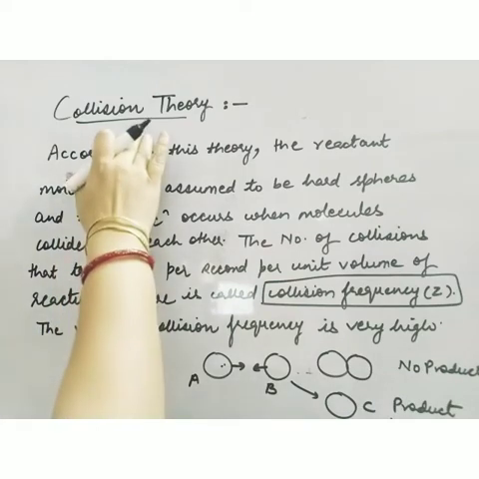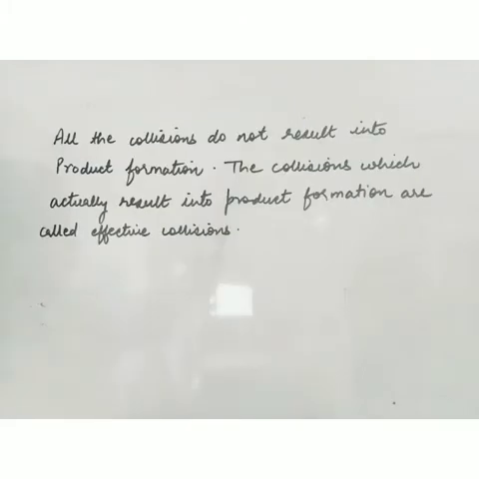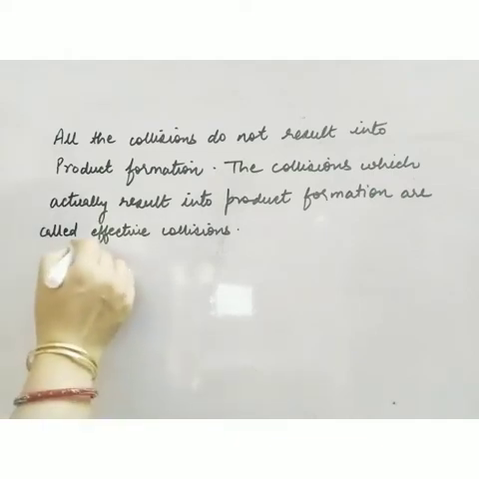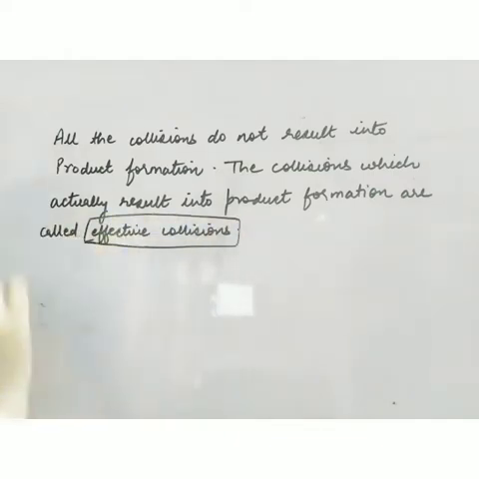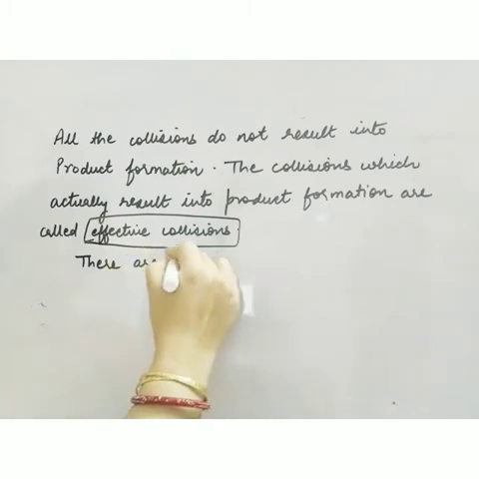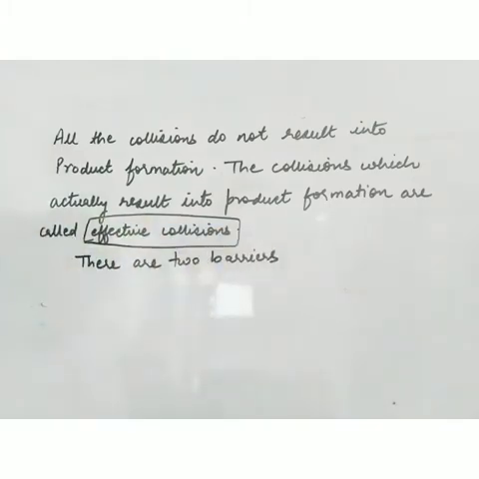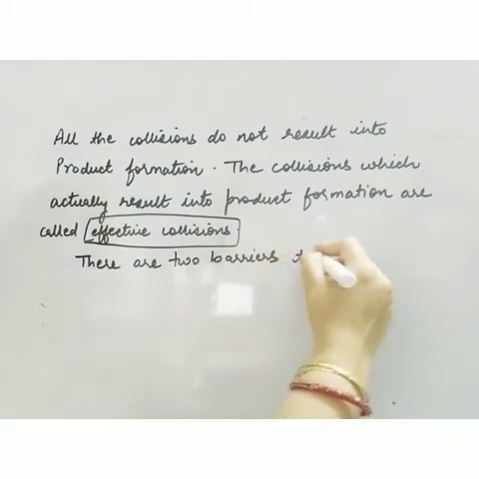So the basis of this collision theory is effective collision. All the collisions do not result in product formation. The collisions which actually result in product formation are known as effective collisions. So what is the basic requirement for a reaction to occur? Effective collision. Now there are two barriers to a reaction.